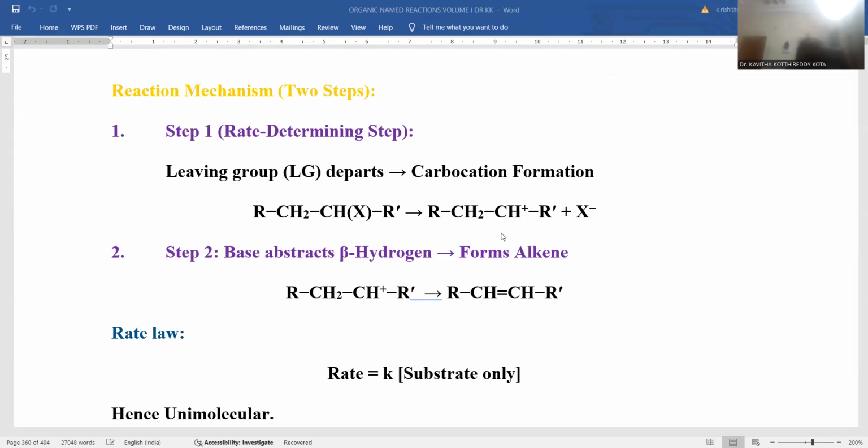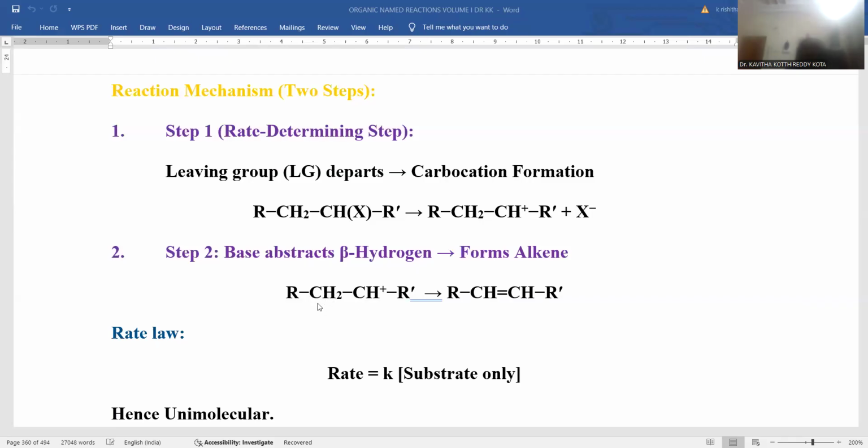Carbocation intermediate stability is the most important in this E1 elimination reaction. A tertiary carbocation has higher stability because of higher hyperconjugation stabilization by means of three methyl functionalities, right? And in step 2, the base abstracts the beta hydrogen, right? So a stronger base is required in order to pull it off.